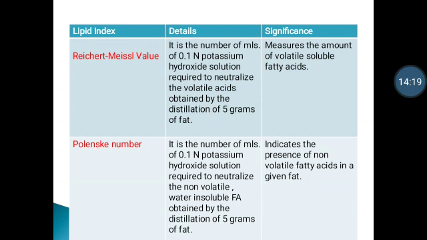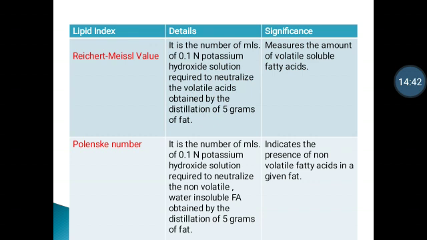Next point, Reichert-Meissl value. It is defined as the number of milliliters of 0.1 normal potassium hydroxide solution required to neutralize the volatile acid obtained by the distillation of 5 gram of fat. The significance of Reichert-Meissl value is that it measures the amount of volatile soluble fatty acid.